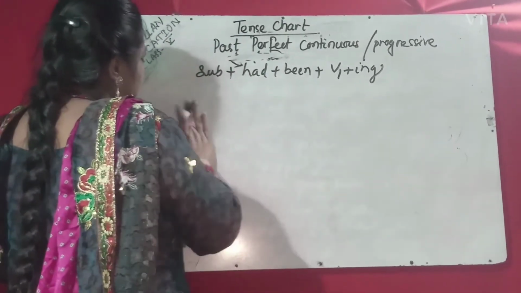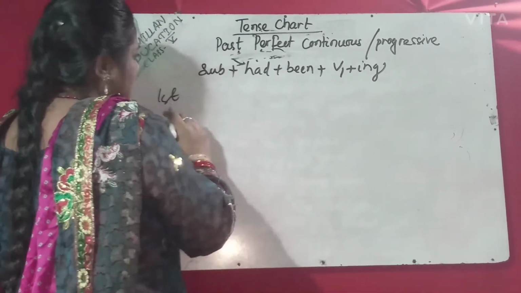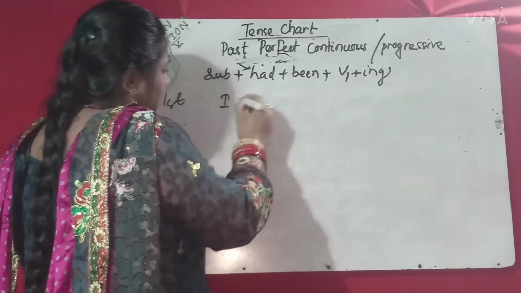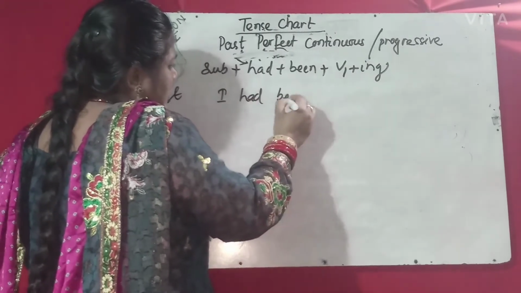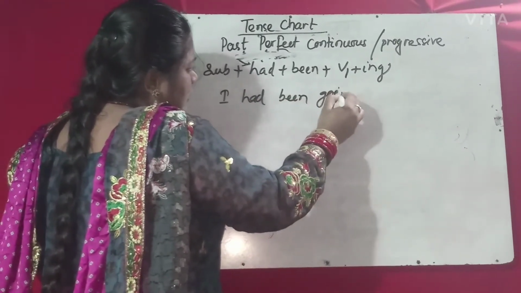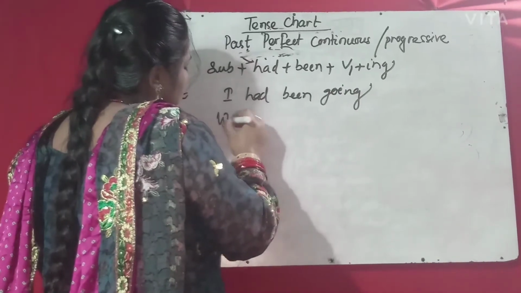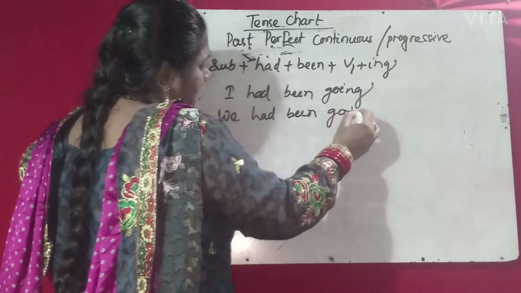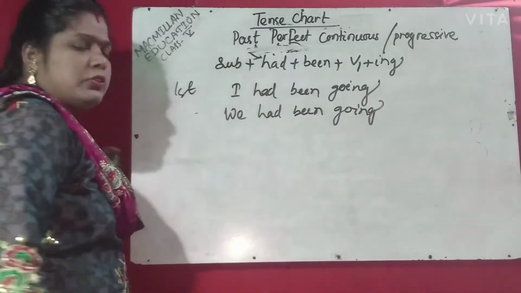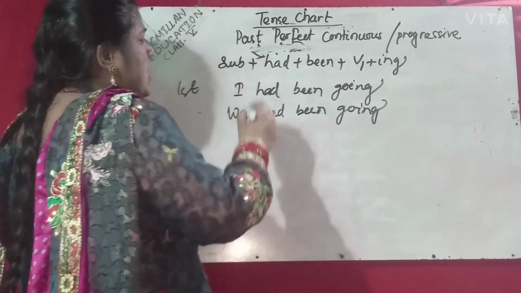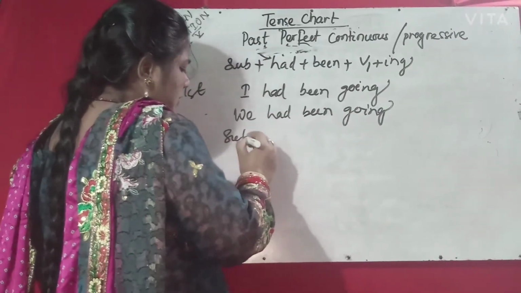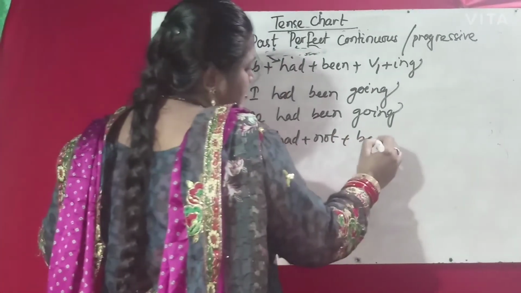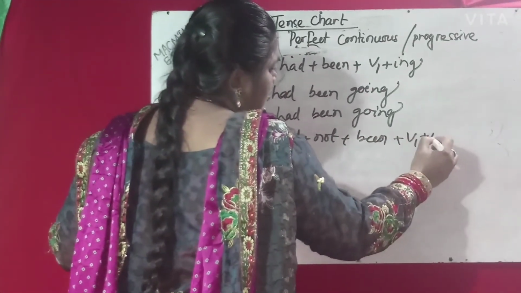Suppose first person, same thing, no change. First, second, third person, it will not change. Suppose, I had been going, or we had been going. If you change into negative: subject plus had plus not plus been plus V1 plus ing.